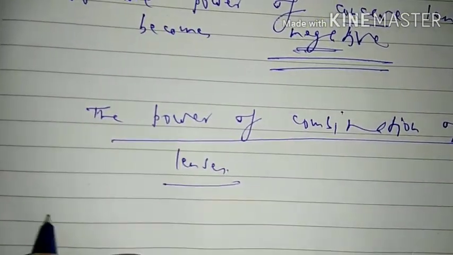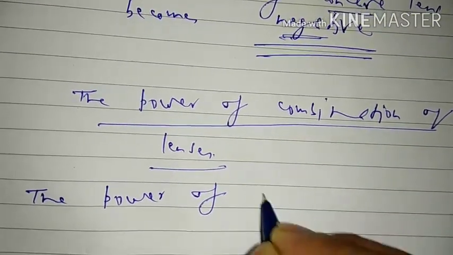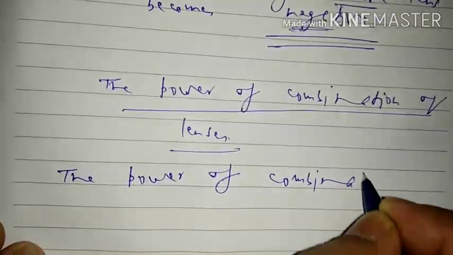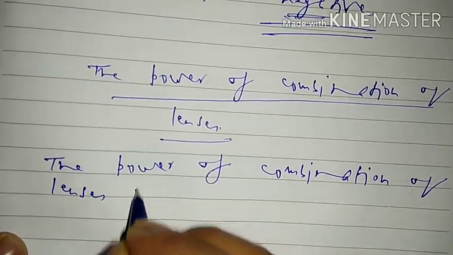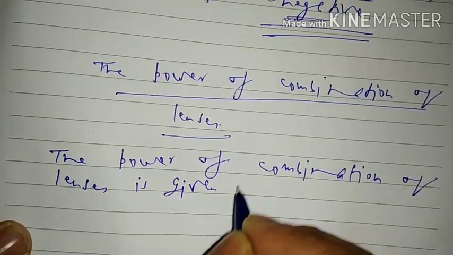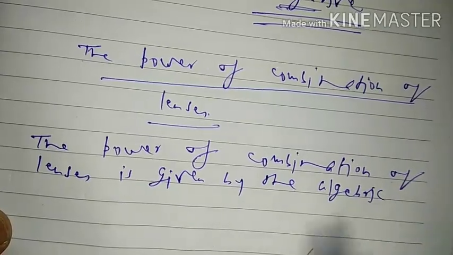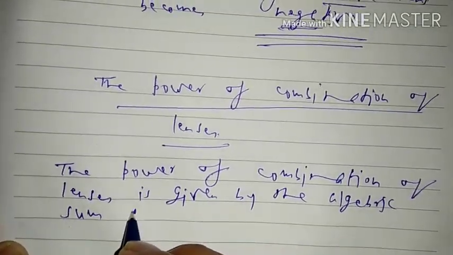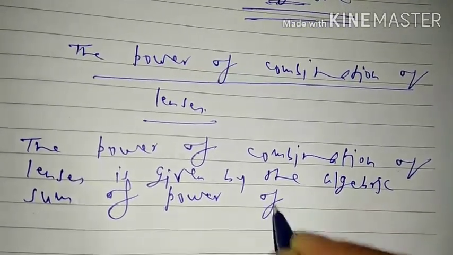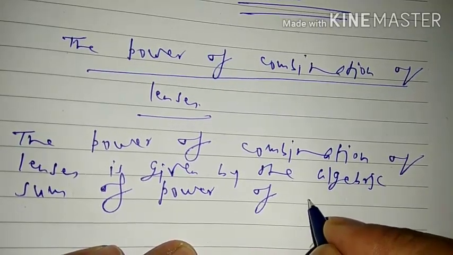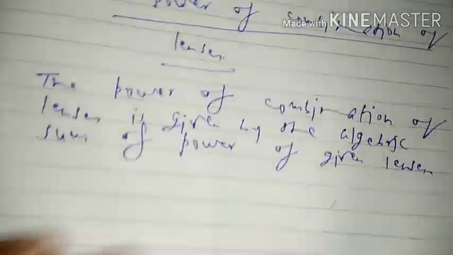So the power of a combination of lenses is given by the algebraic sum of the powers of the given lenses.